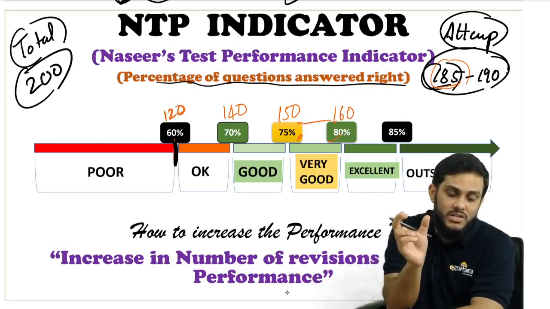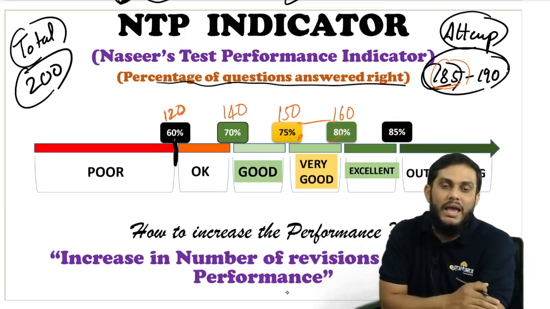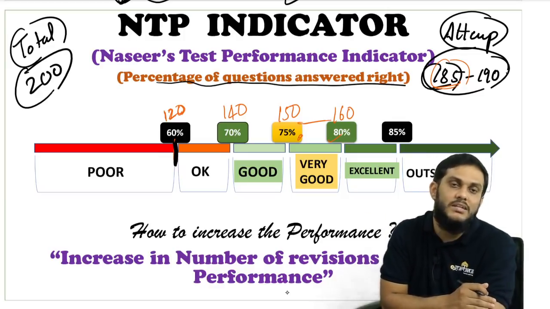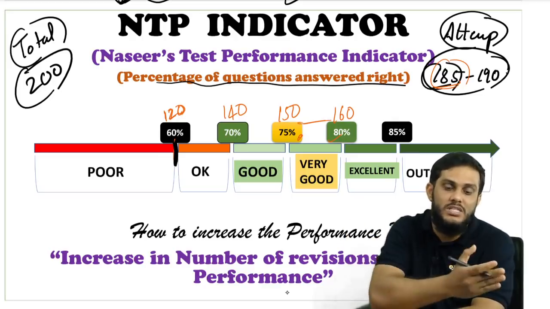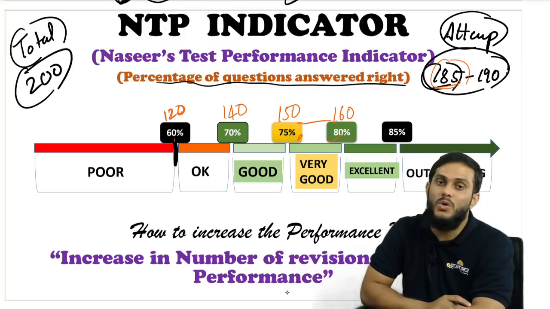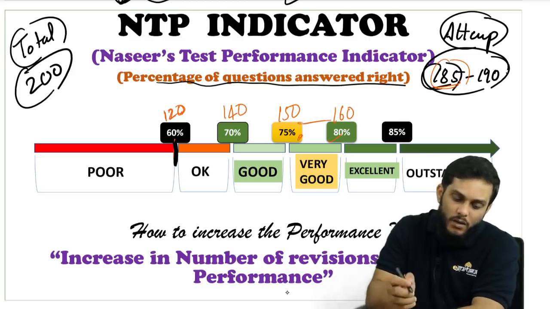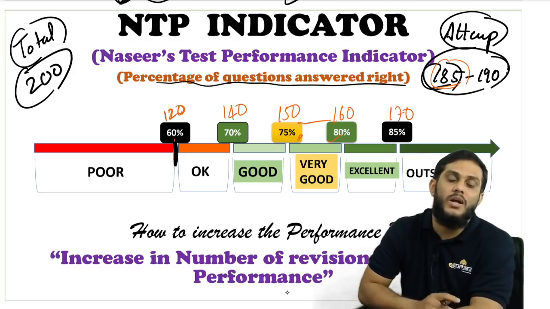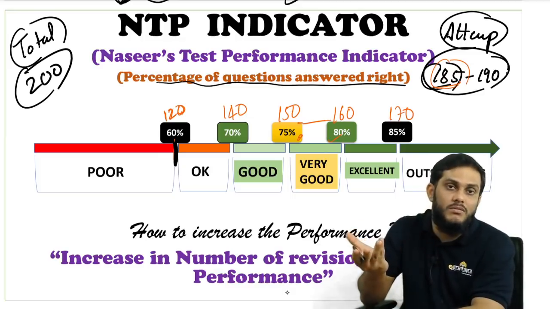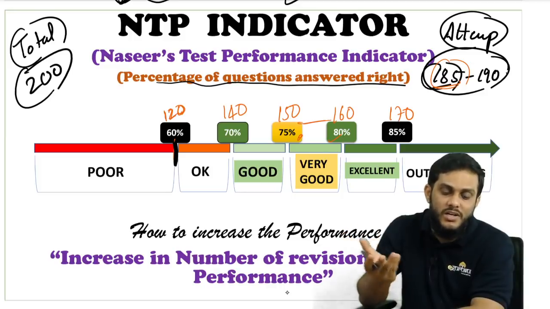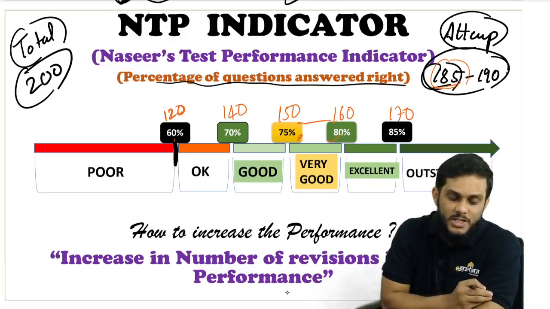So this is the range. If you cross 160, that's excellent. You are going to get an excellent rank, maybe within 5,000 or 2,000 or maybe within 1,000. I don't have previous data to compare. But crossing 160, you will get an excellent rank. And crossing 170, you are going to get an outstanding rank, not comparable, maybe within 10 rank, within 5 rank, single digit rank if you cross 85%, maybe. I don't have previous data to compare.